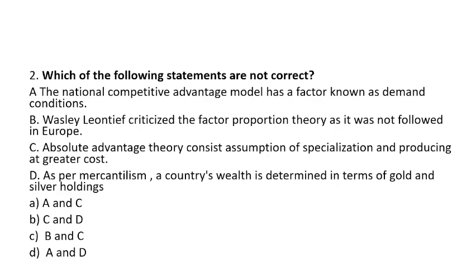And as per mercantilism, a country's wealth is determined in terms of gold and silver holdings. The options are A and C, C and D, B and C, and A and D. You have to tell the incorrect one. Please be cautious while reading the first line, what it is actually asking.